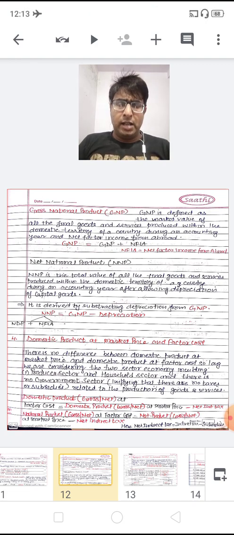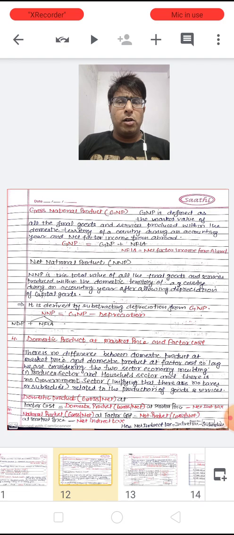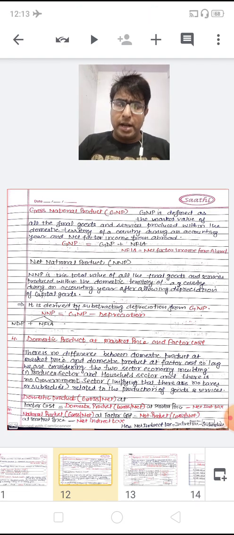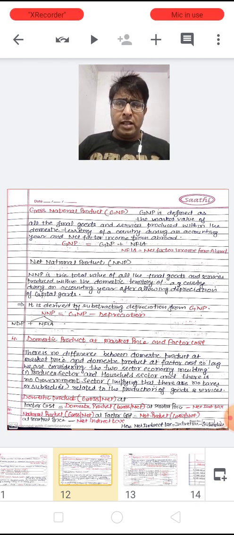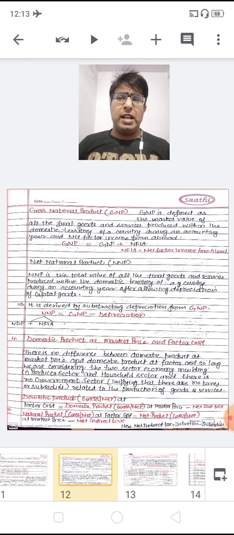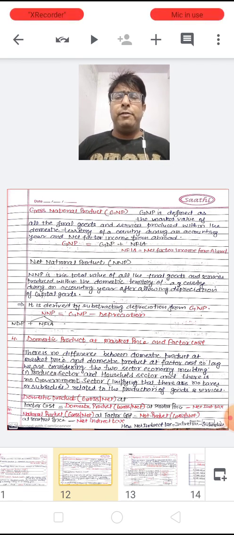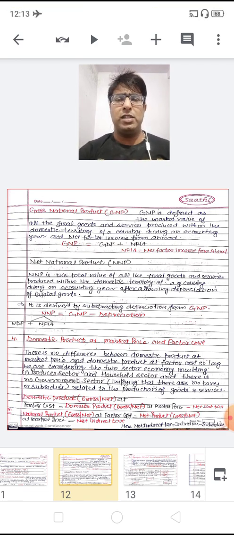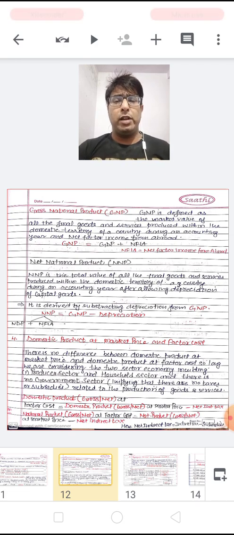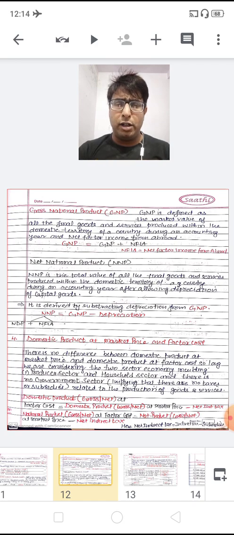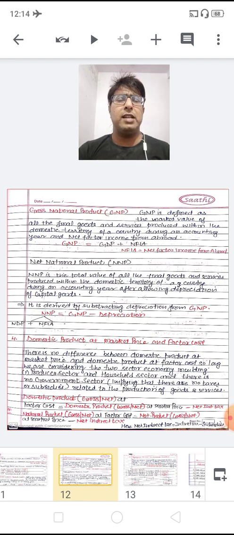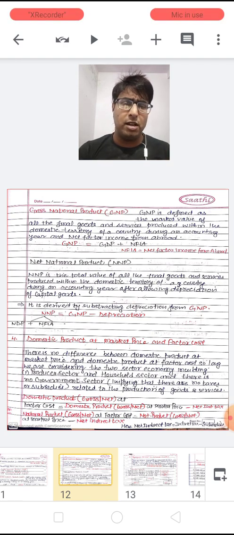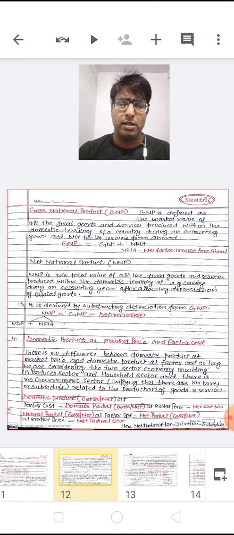Both these aggregates are equal to each other, which implies that there are no taxes and subsidies related to the production of various goods and services.